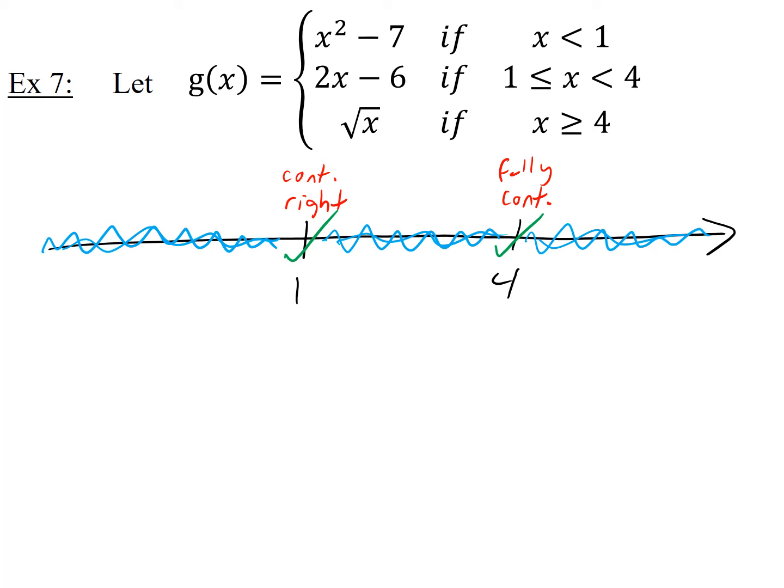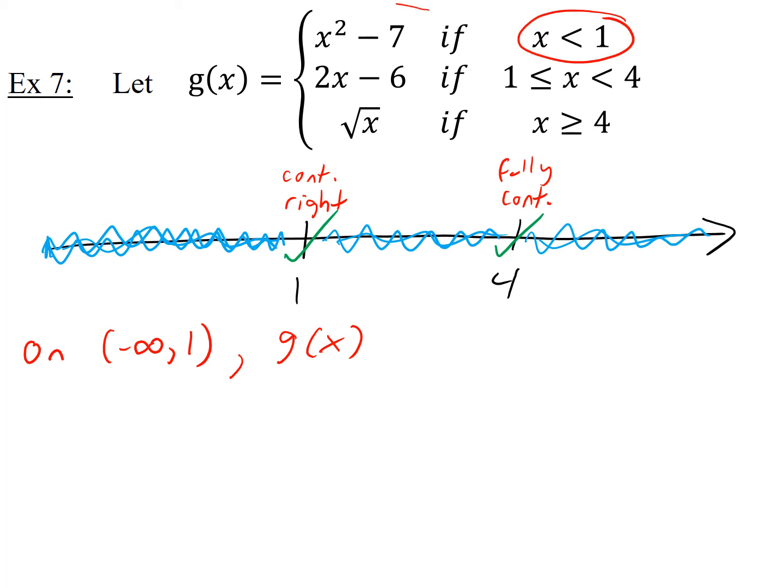So now, on the interval -infinity to 1, so I'm talking about all these numbers here, up to 1. Don't include 1. We already talked about 1, so don't mention 1. From -infinity to 1, what's going on? On that interval, the formula for the function g of x, if you're on the interval -infinity to 1, that means you're less than 1. This is the formula for the function. It's this, and what do you know about it?